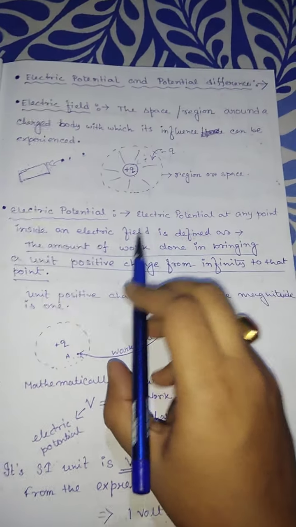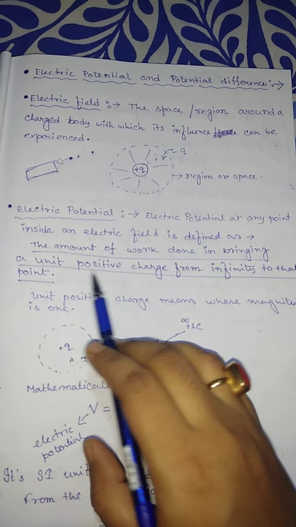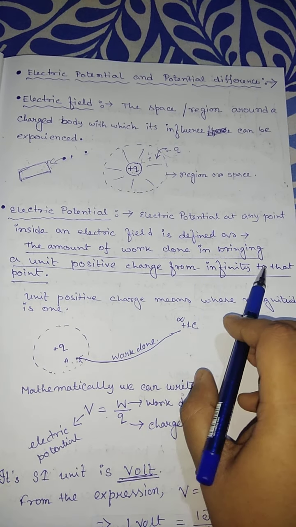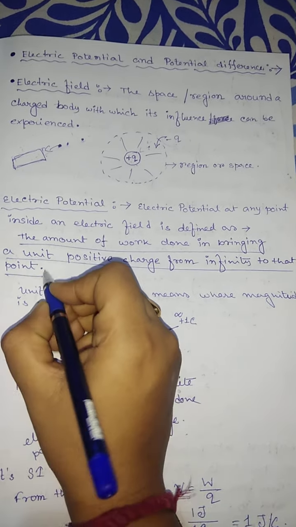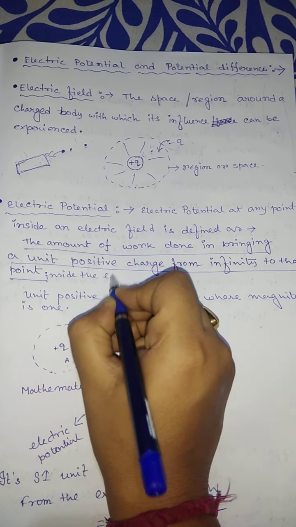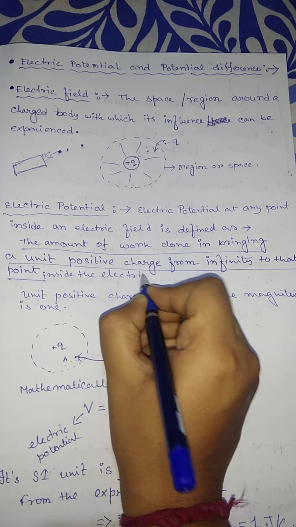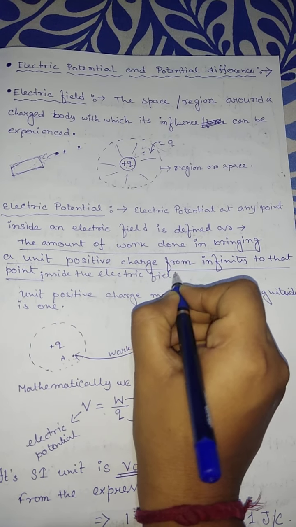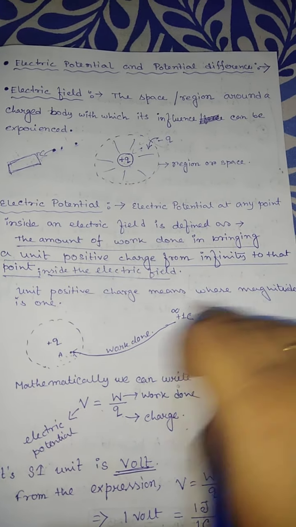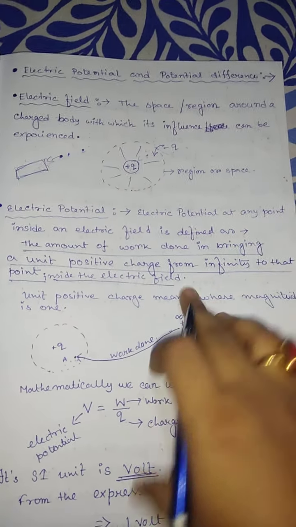That's why this is called a unit positive charge. So the amount of work done in bringing a unit positive charge from infinity to that point inside the electric field. Unit positive charge means one whose magnitude is 1.